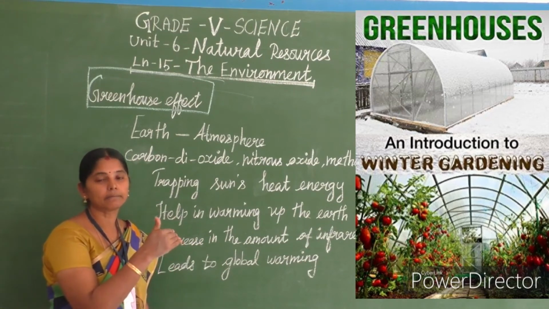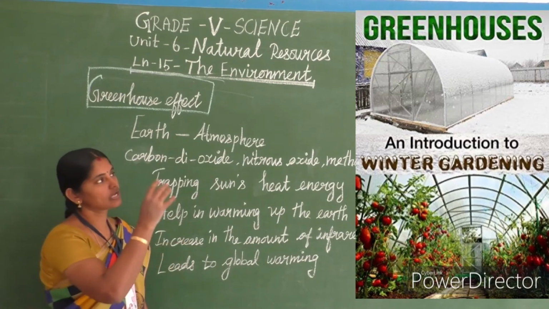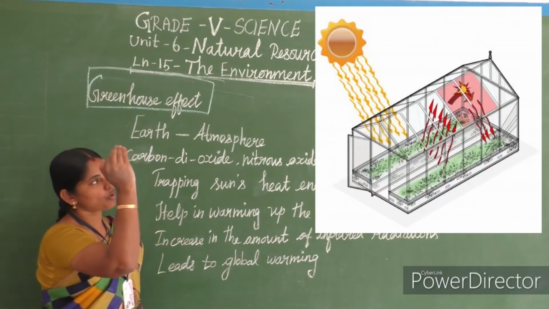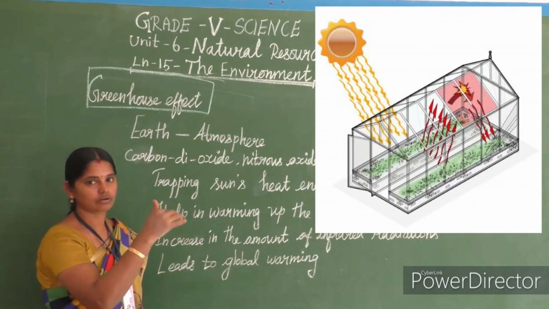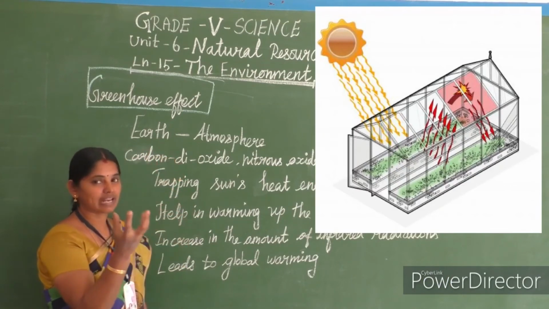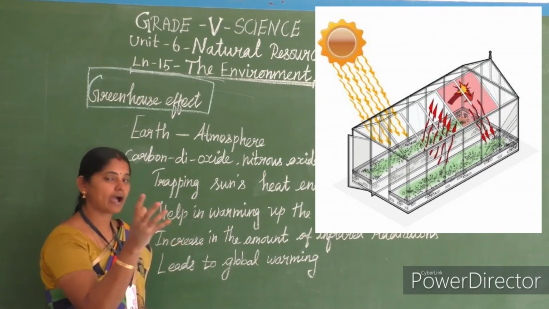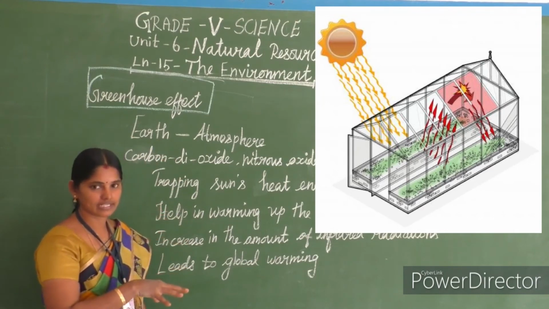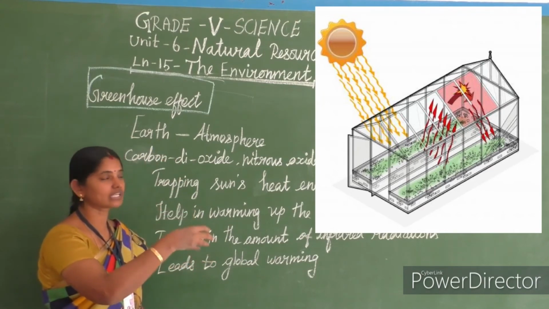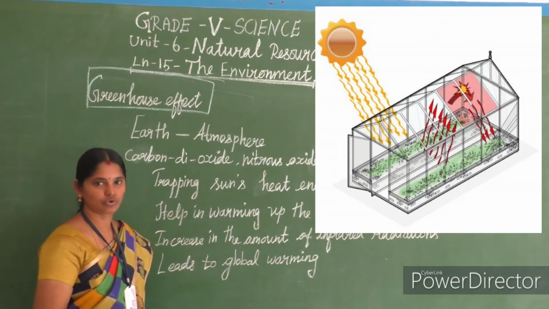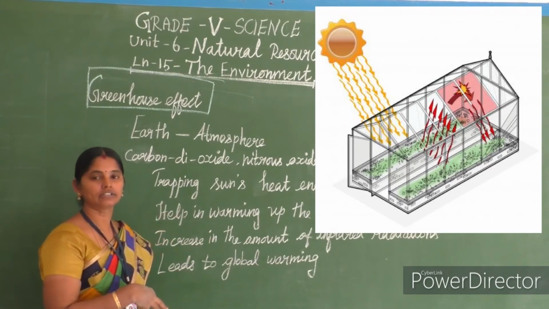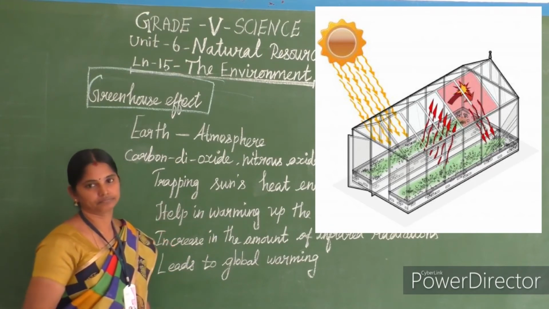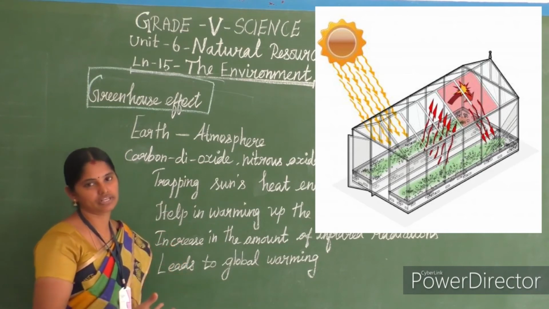What is the purpose? The light which passes through the glass house is trapped. The light and heat energy get trapped inside the glass, and thus it gives that heat to the plants which grow inside the house. So that warmth is needed for the plants, so they grow well.